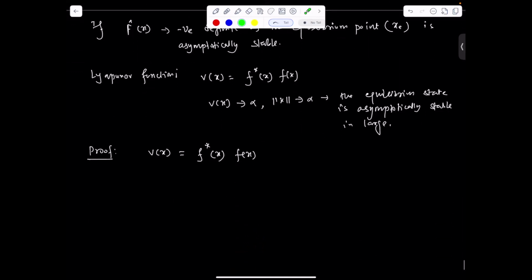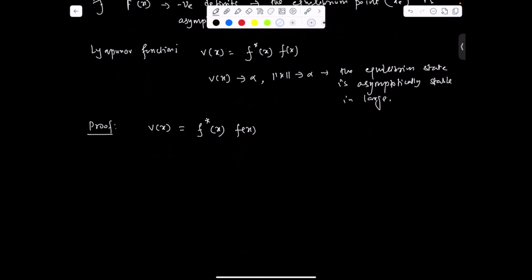Now, if we take the time derivative of this V of x, we get V dot of x equal to f star dot x f x plus f star x f dot x.